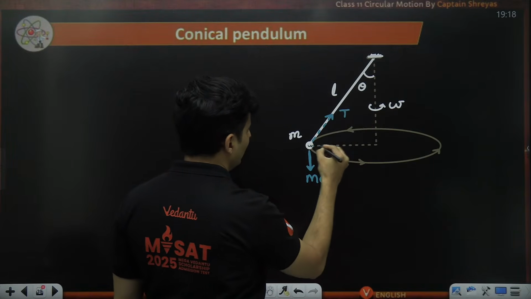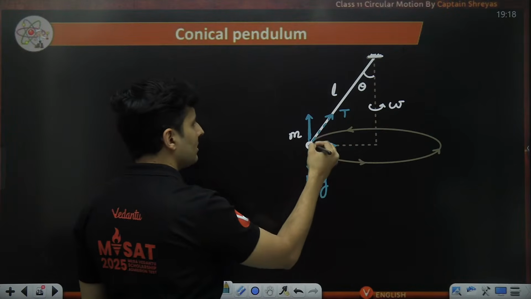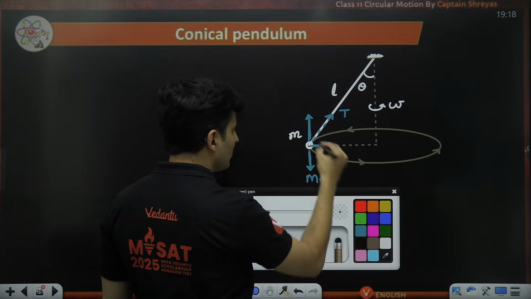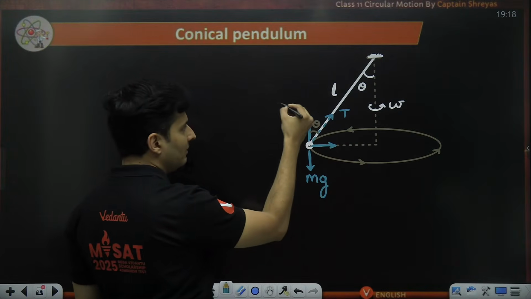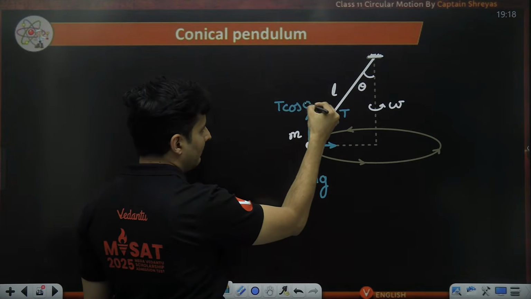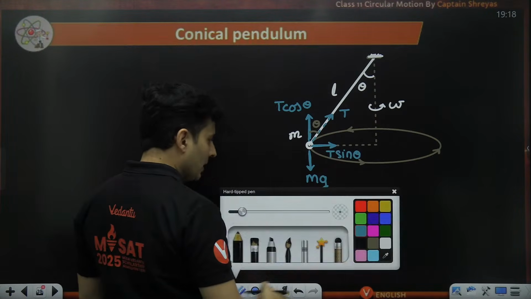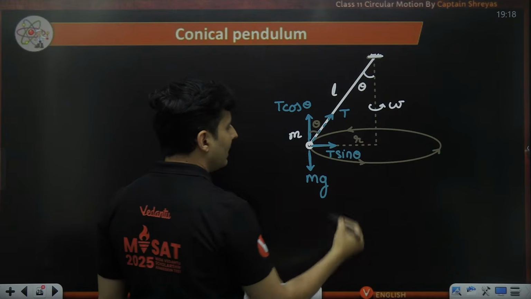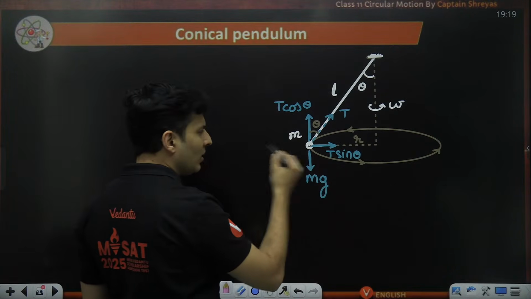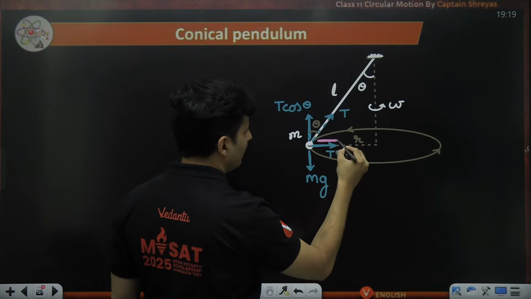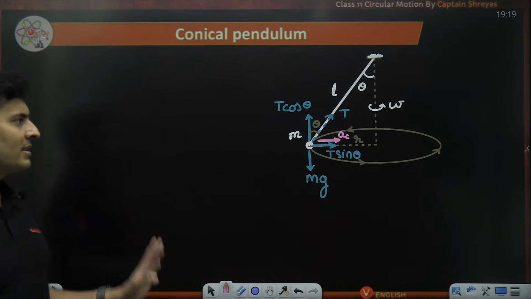This tension, I'll split it into two components, one component like this and the other component like this. Because this angle is theta, it is also obvious that even this angle will be theta. So the closer component will be T cos theta and the farther component will be T sin theta. This will be some kind of radius in which it is going. The last thing, if you want centrifugal, you can put it, or you can also put centripetal acceleration, one and the same. So these are the only forces acting on it.